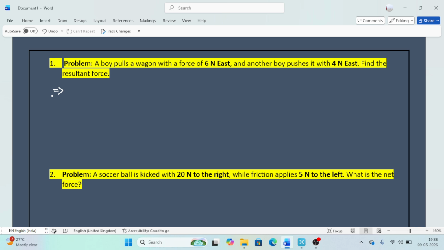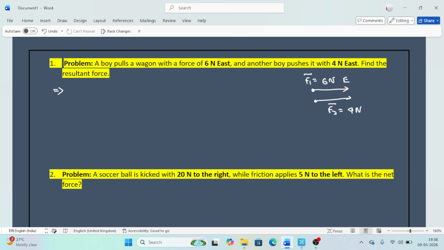The question is that a boy pulls a wagon with a force of 6 Newton east. So one force acts east, 6 Newton east. And another boy pushes it with 4 Newton east. So this is F1 and this is F2, 4 Newton east also.